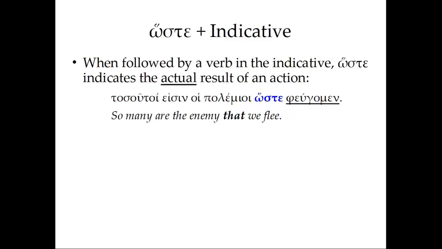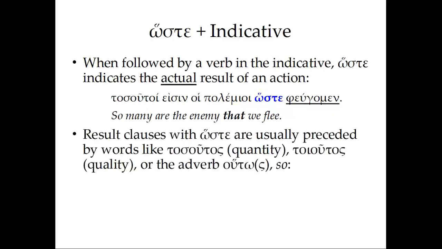Here we have an actual result. And we know that because we see hoste plus the indicative of the verb. Result clauses with hoste are usually preceded by words like tasutas, which again have to do with quantity, toiutas, which has to do with quality, or the adverb huto or hutos, depending on whether or not the word afterwards begins with a vowel or diphthong. So let's take a look.